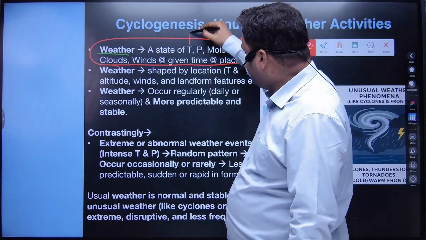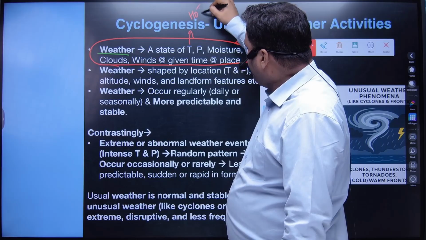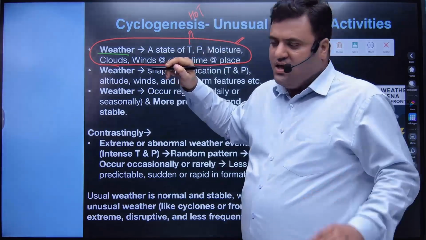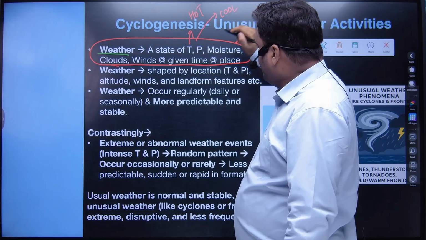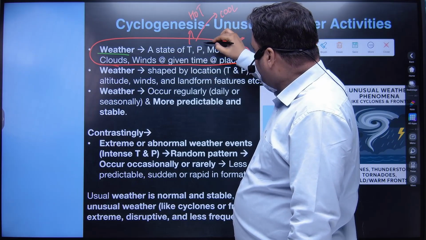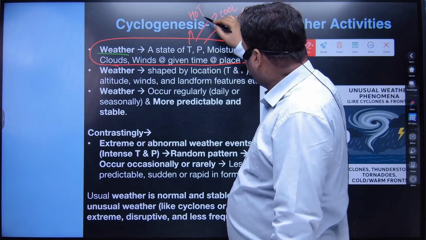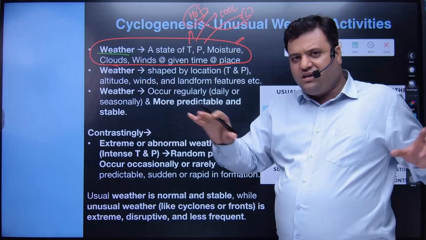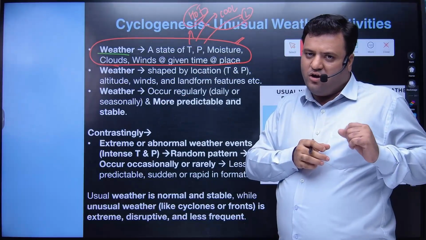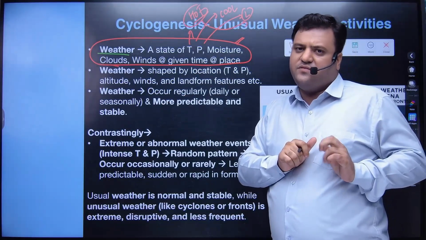For example, if temperature is more, we will say we have a hot weather today. If temperature is less, you will say we have a cool weather today. If we have a low pressure, for example, which corresponds to the hot conditions, and if you see the wind, you will observe that yes, in our region we have a low pressure.